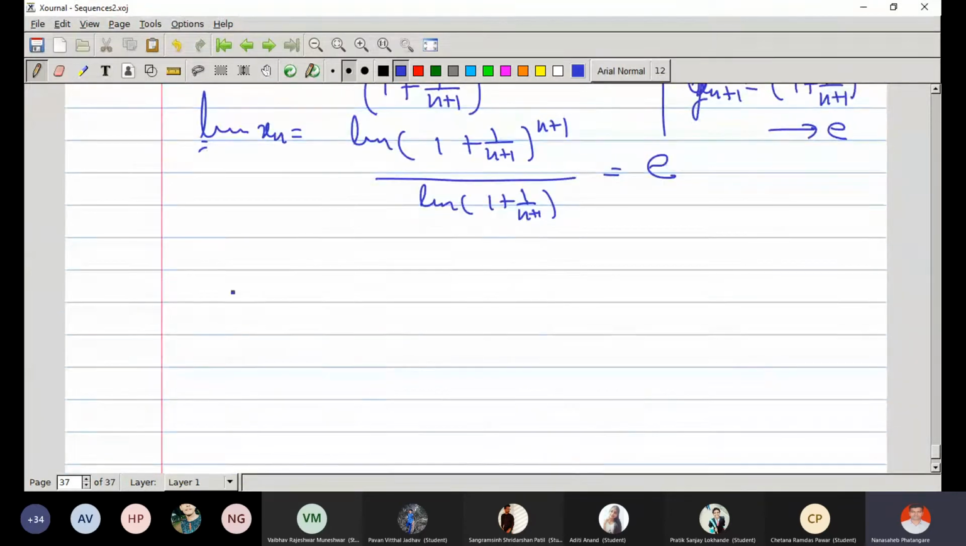Right. Now look at some other sequence. Limit of